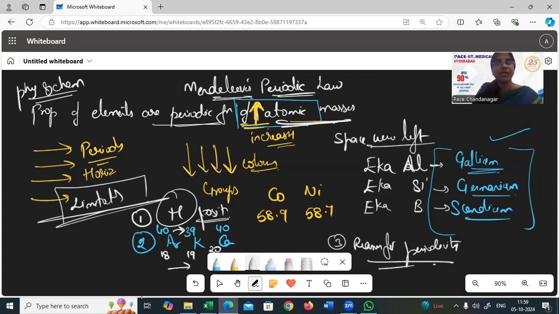Then comes Moseley's periodic table, which is what we follow today. So the modern periodic table, or Moseley's periodic table.